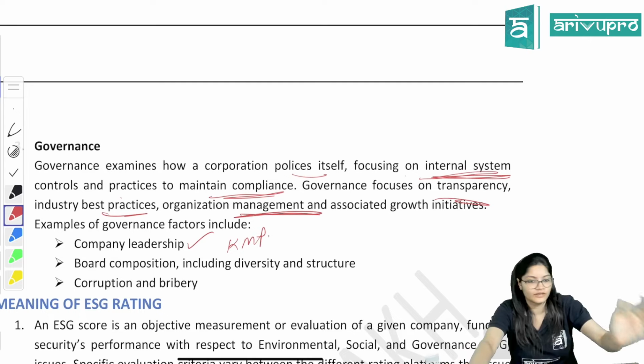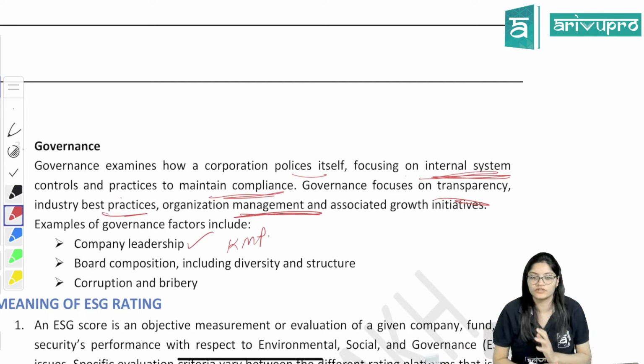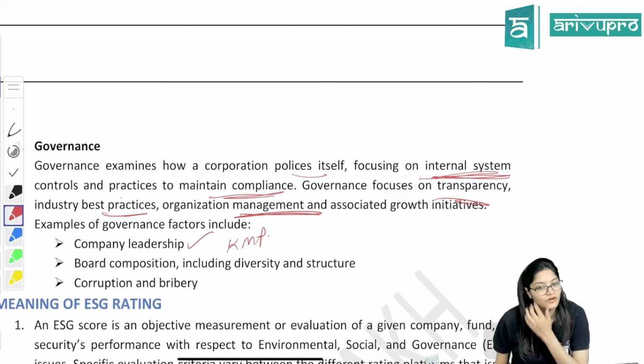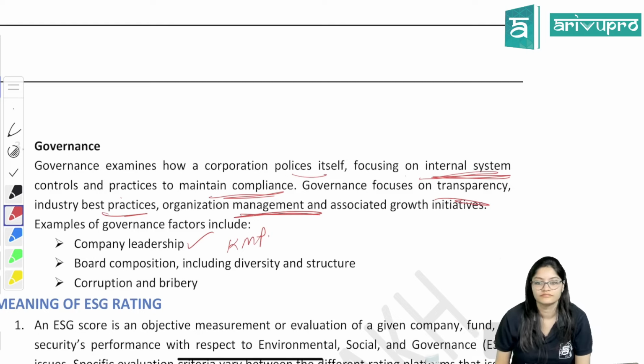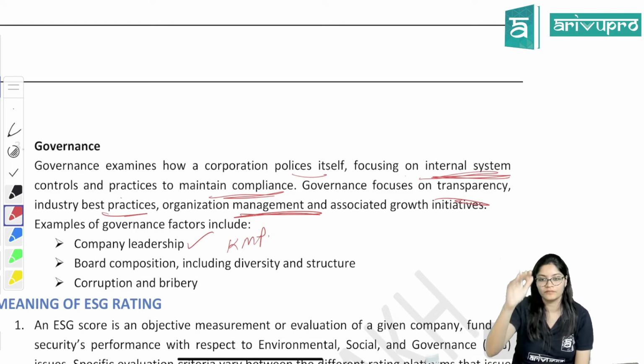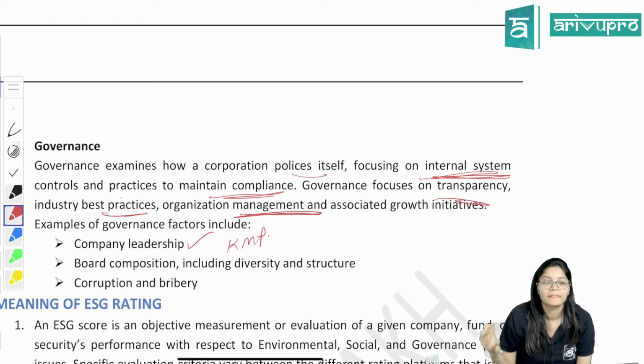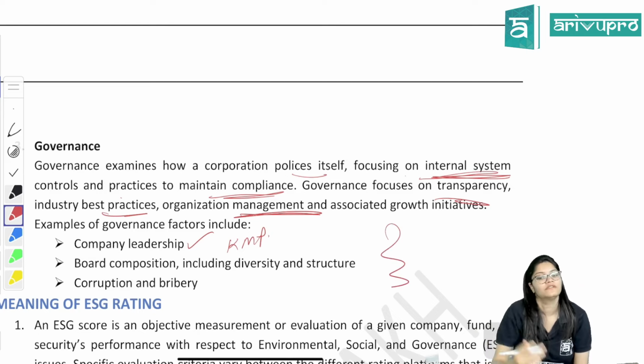Independent directors, non-independent, executive, non-executive, right? Then a related party should not be there. All these things we have discussed, right? How many levels of management are there? Top, middle, bottom level, or only two levels? So all these things will come in your governance. What is the work of the company?